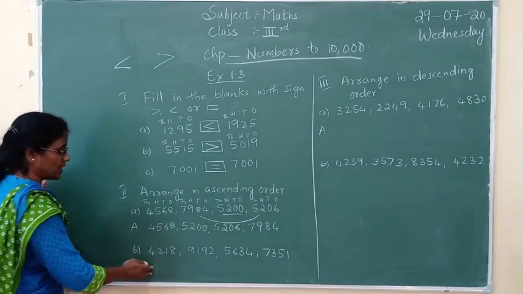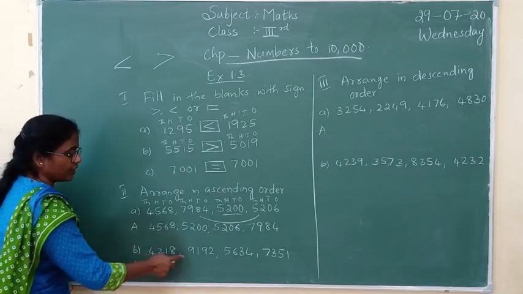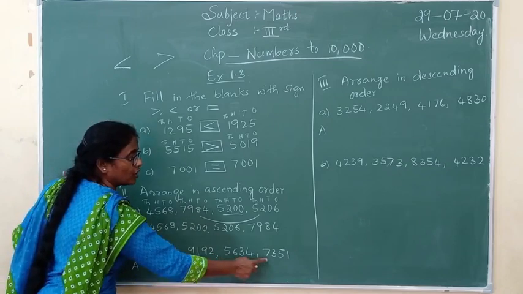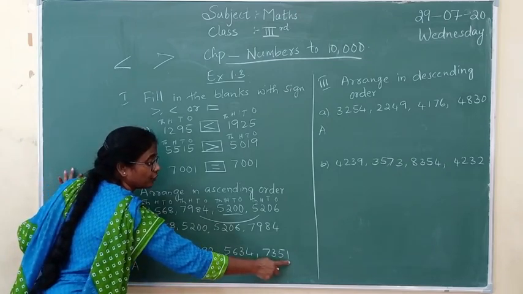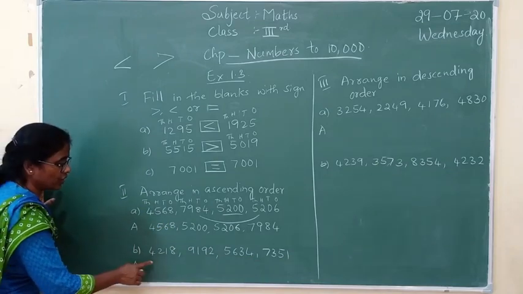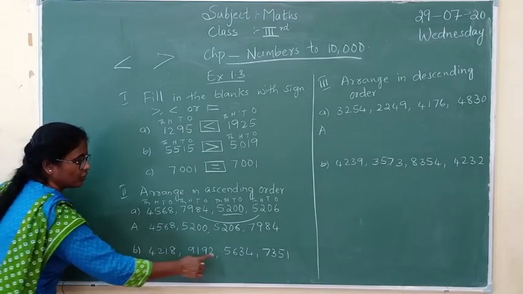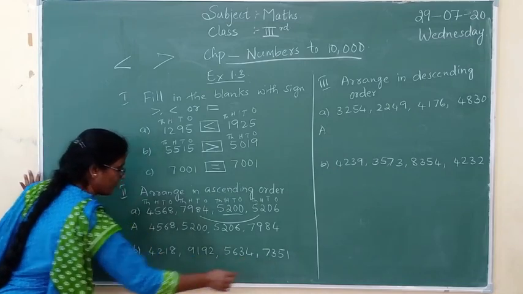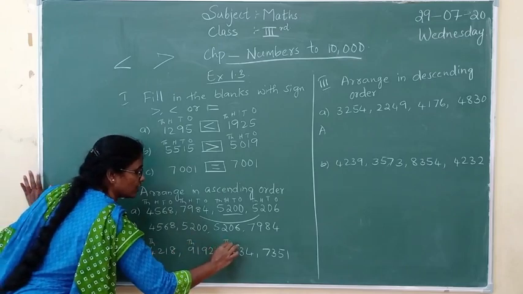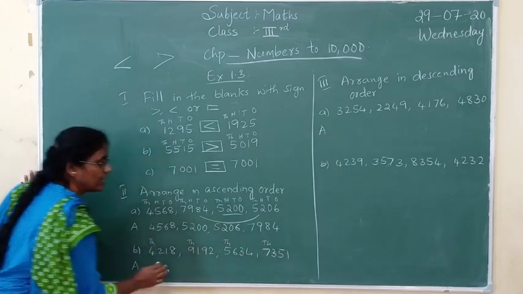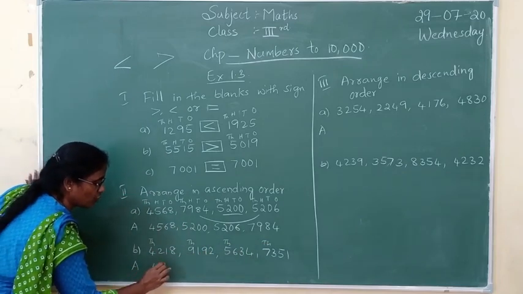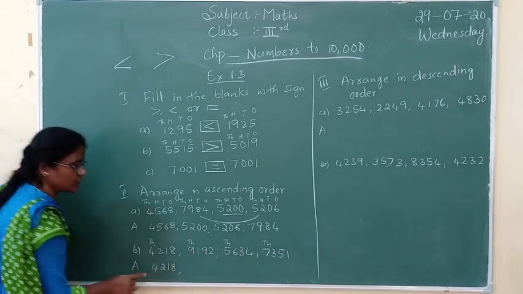Now let's come to the next example: 4,218, 9,192, 5,634, 7,351. What is the next number? Here you are having 4, 9, 5 and 7, all in the thousands place. This one is easier than the previous one. Which is the smallest here? 4,218 is the smallest.